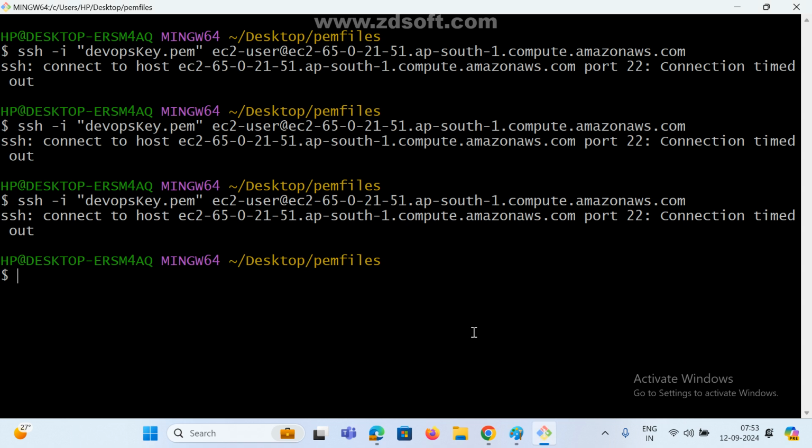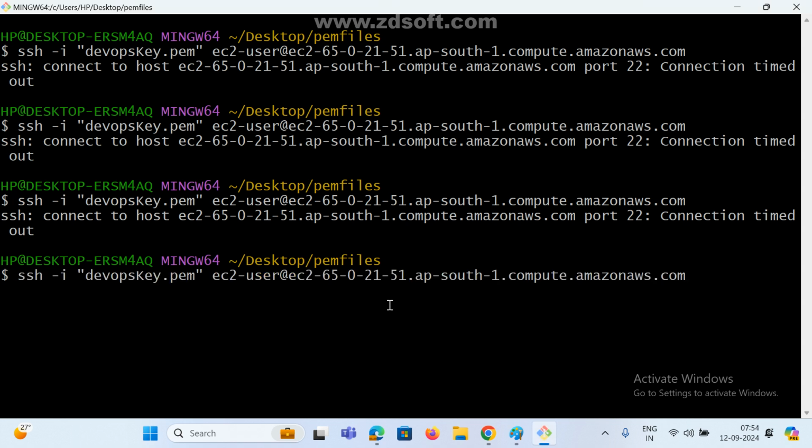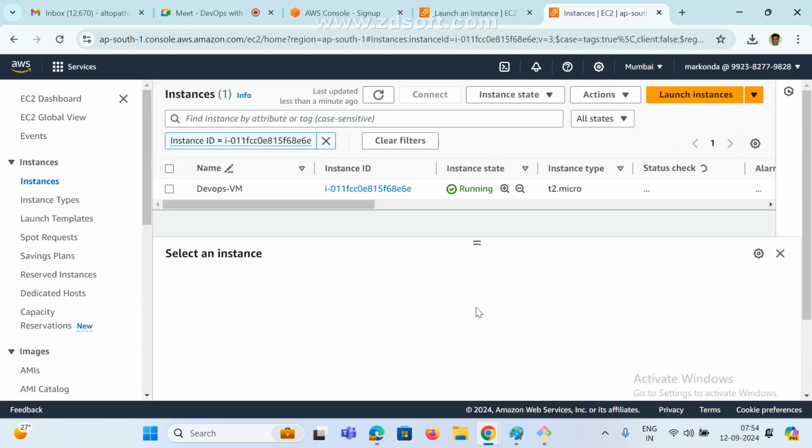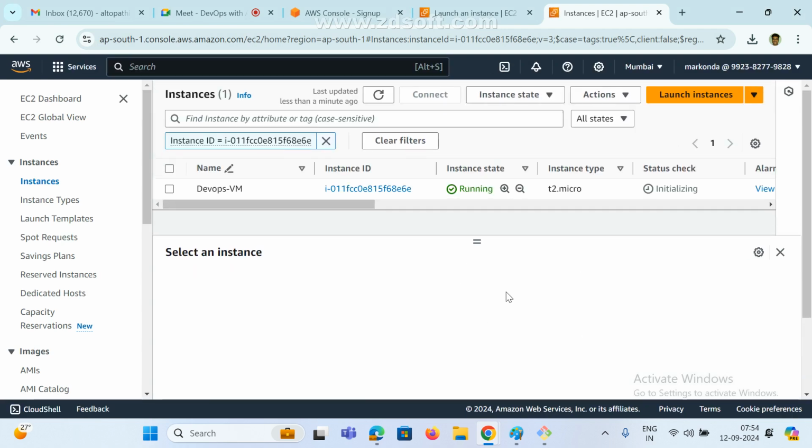So now go to here. This is the way, so daily we need to practice. I hope you got some idea, right? How to create a VM in AWS cloud. Anyone, any doubt, guys? Clear?